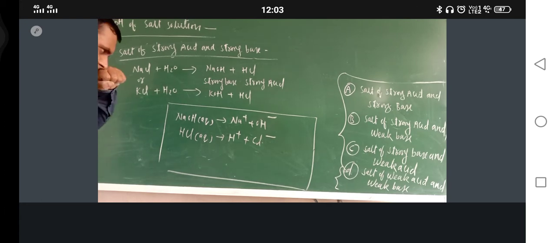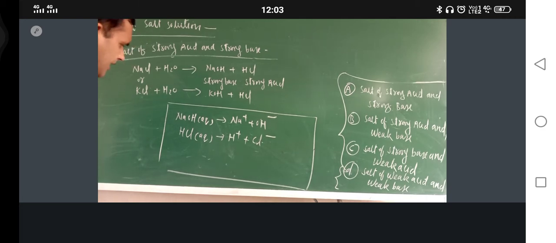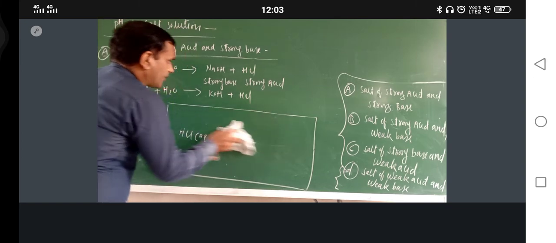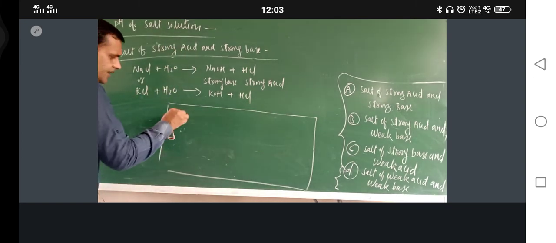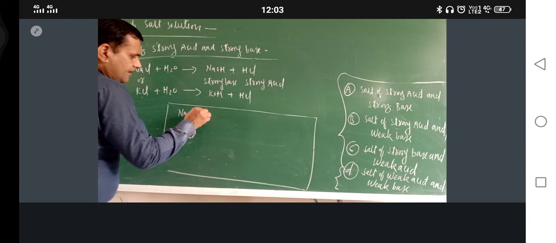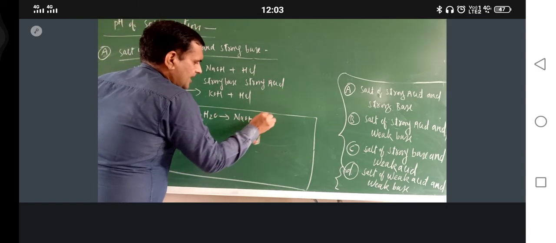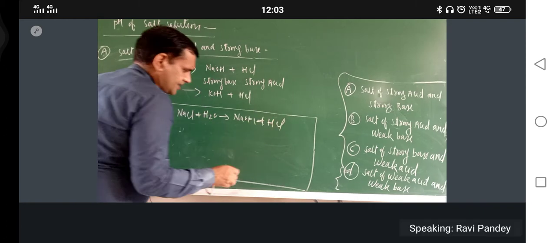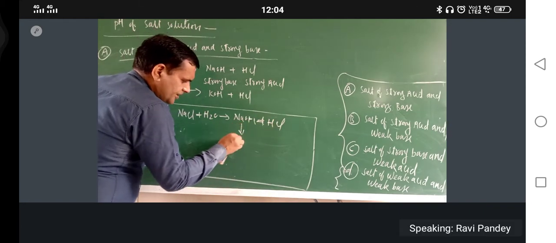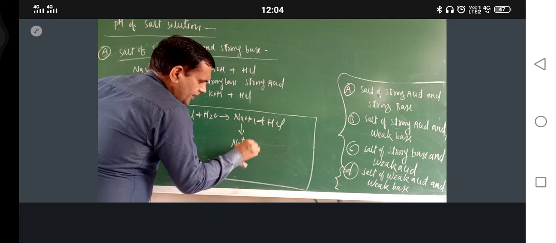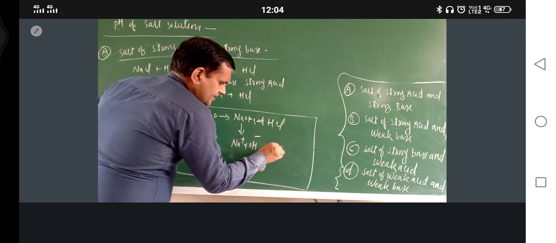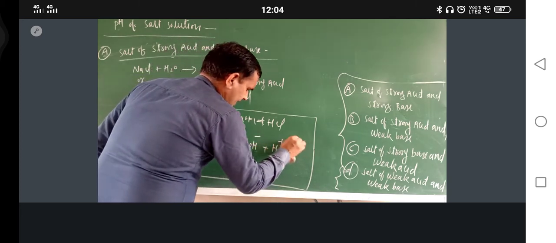Now try to understand. You should write it this way: NaOH plus HCl gives NaCl plus H2O. NaOH will be completely dissociated into Na positive and OH negative, and HCl into H positive and Cl negative.